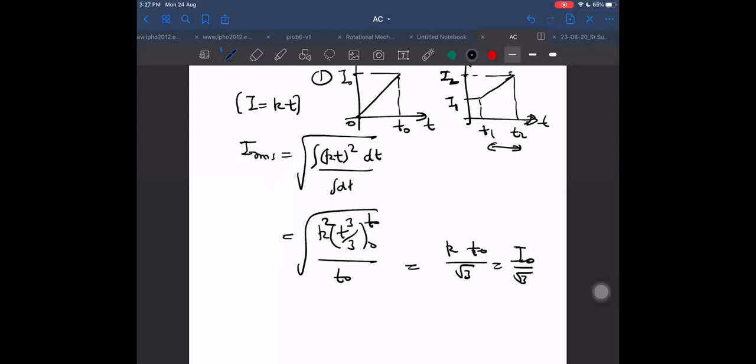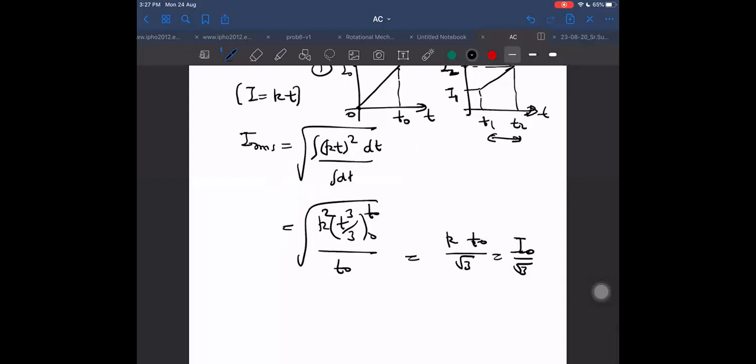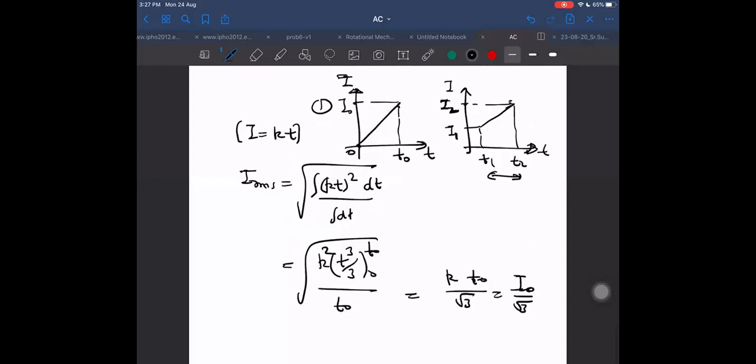For the second case, I think you may be confused about how to do it. The equation of current in the second case will be equal to the slope of the graph, let us say, given to us as m into t plus some constant. I1 square plus I2 square plus I1 I2 by 3. You already got that? What is the value of I RMS for the second case?